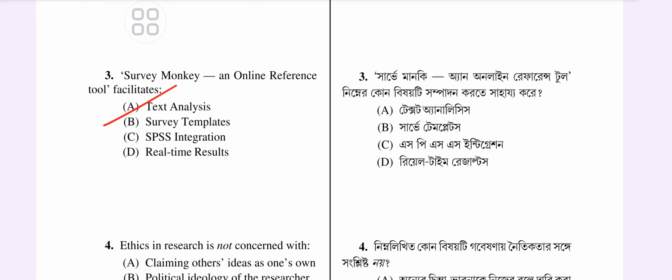One of the key features is providing survey templates. These templates are pre-designed forms that users can customize according to their needs. Okay, and they cover a wide range of survey topics and types, making it easier for users. So this is one of the things.